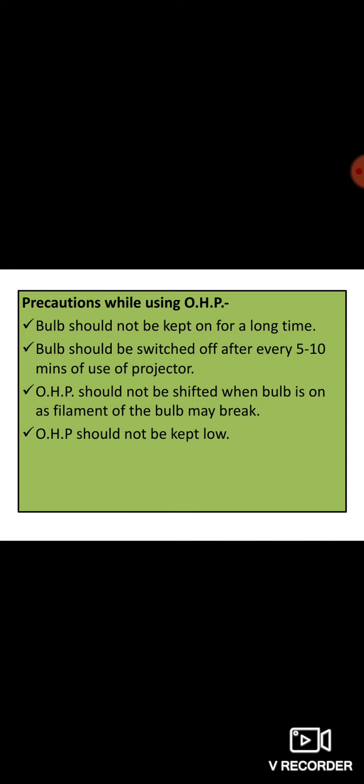The rest of the things should be kept hidden, or kept closed, okay, with the help of a piece of paper or anything. Only the thing which we are explaining to the audience should be exposed. The rest of the things should be concealed.